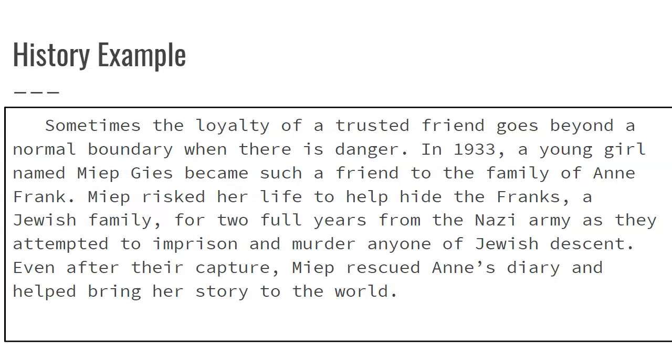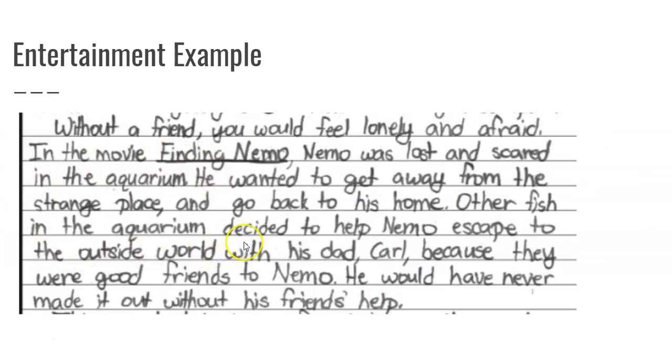Here are some examples, like a history example. This one is about Anne Frank and the people who risked their lives for Anne Frank, because the topic was about friendship and about how friends are there for you when they need you. An entertainment example, this author chose Finding Nemo, about how his friends helped him escape the aquarium so that he could go back home.